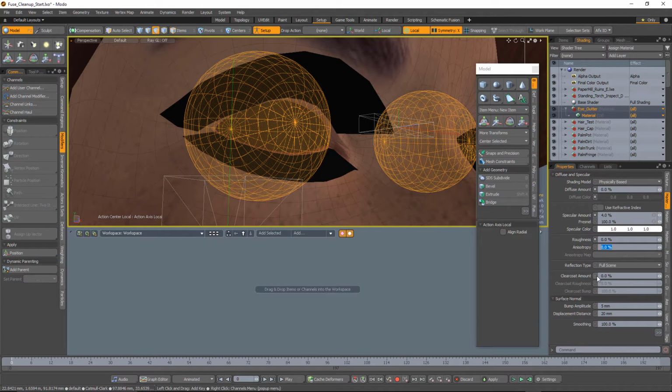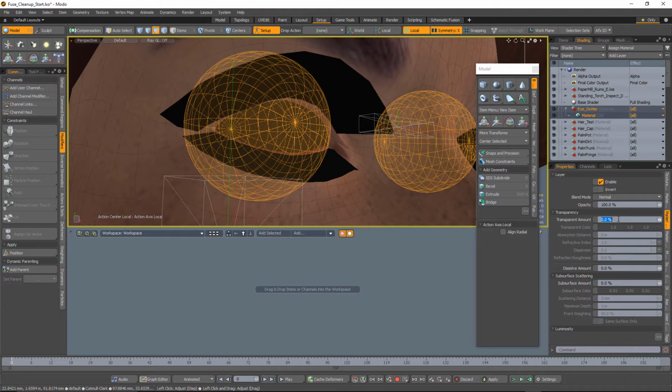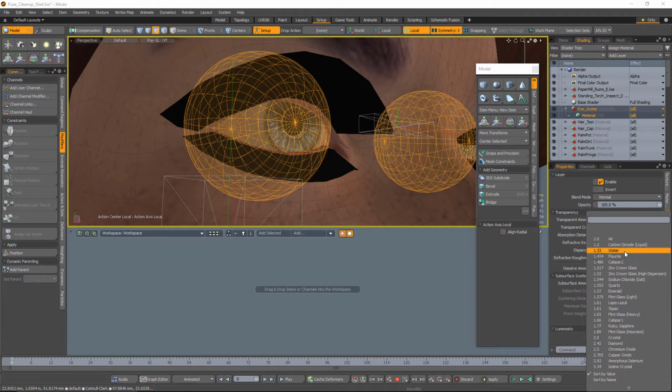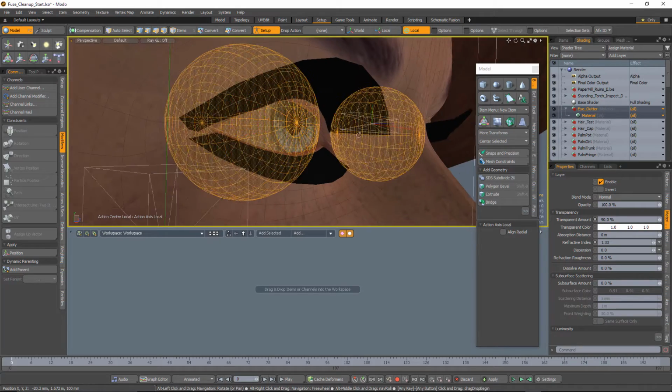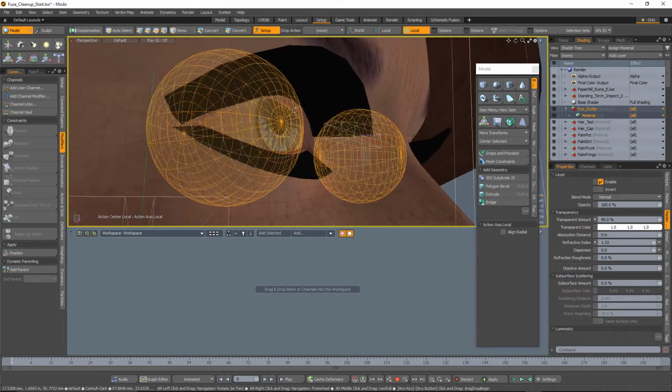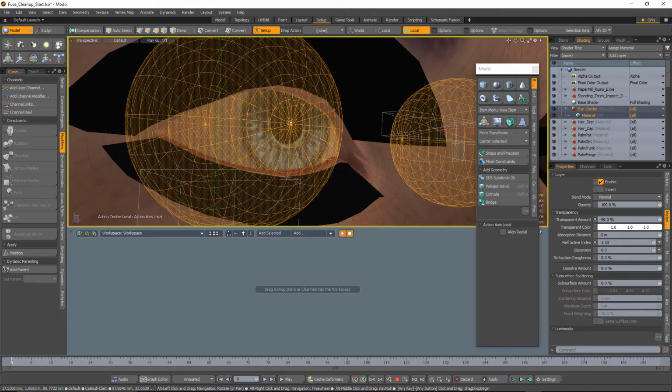Now I may want to do a very low roughness along with a clear coat, but we can save that for another time. And then I'm going to set my transparent amount to 90%. And my refractive index, I'm going to use 1.33, which is water, which should give us a fairly decent refractive index for this outer portion of the eye.